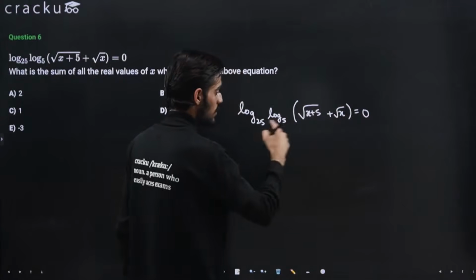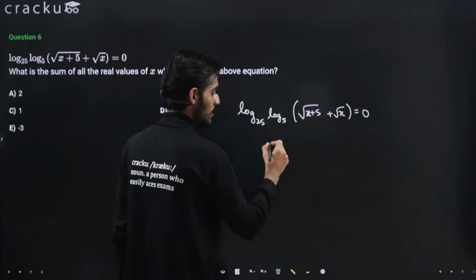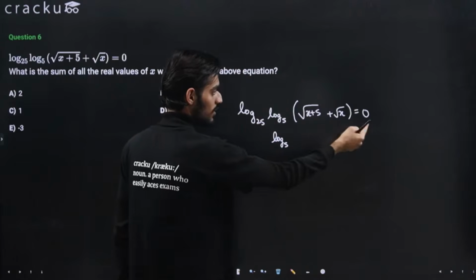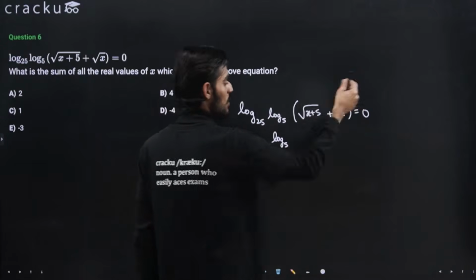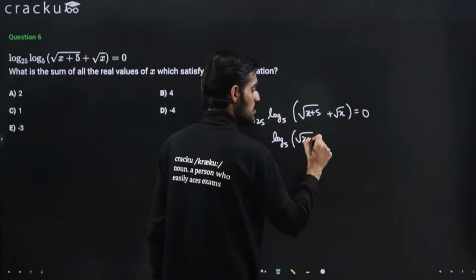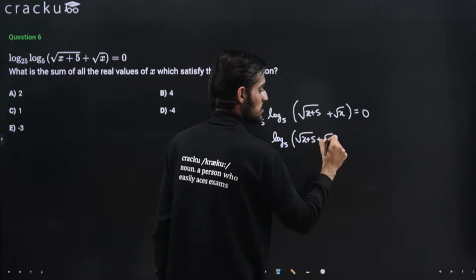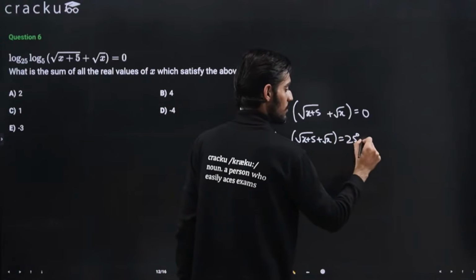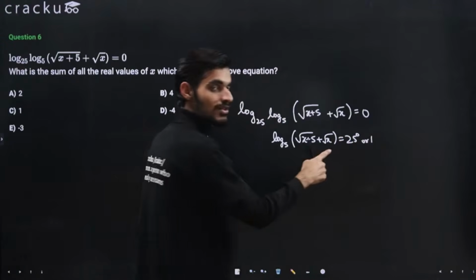So we can just take this to the right hand side using the property of log, right? So 0 will come to the power, so this will come out to be 1.